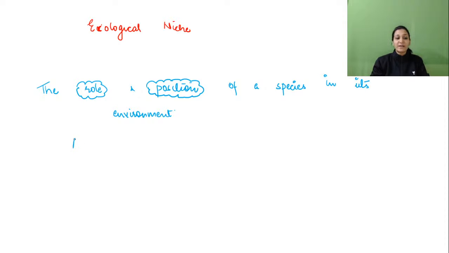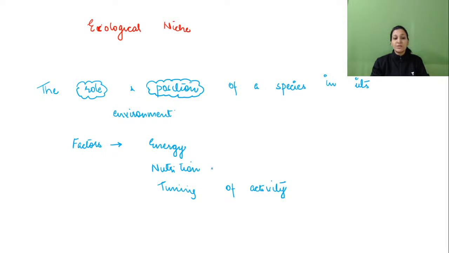Now what all are the factors which are going to affect the ecological niche? So energy, that is how much energy it requires from the surrounding, then what is its mode of nutrition, or on which other species it depends for its nutrition, then what is its timing of activity, whether it is active at night or whether it is active in the day. Then nutrition will also be considered as what they eat.